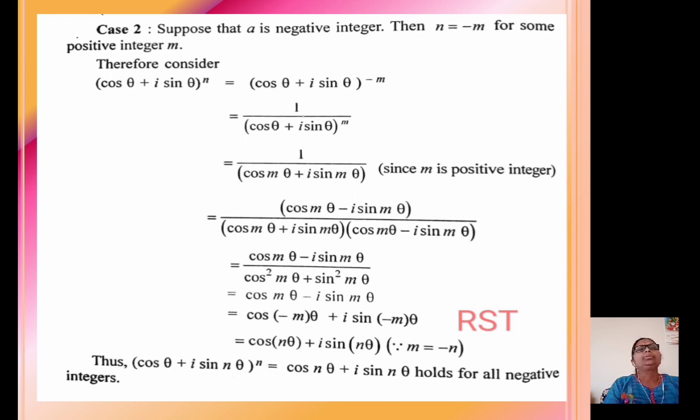This is equal to 1 upon (cos θ + i sin θ)^m, which is equal to 1 upon (cos mθ + i sin mθ), since m is any positive integer, and by using the above case 1, we get (cos θ + i sin θ)^m equal to cos mθ + i sin mθ,